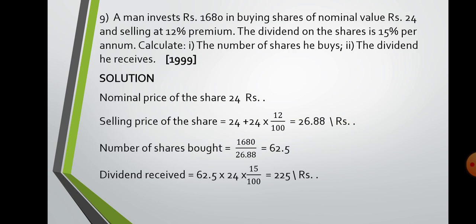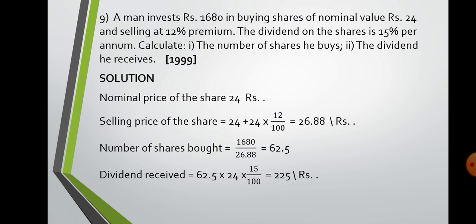Now see here again. A man invests rupees 1680, so that is the investment. The nominal value is 24 rupees. The selling value is 12%, so 26.88. Dividend is 15%. We have to find the number of shares. So use the formula. The number of shares formula is 1680 upon 26.88, that means investment upon market value. You get 62.5. Same sum we have done before.